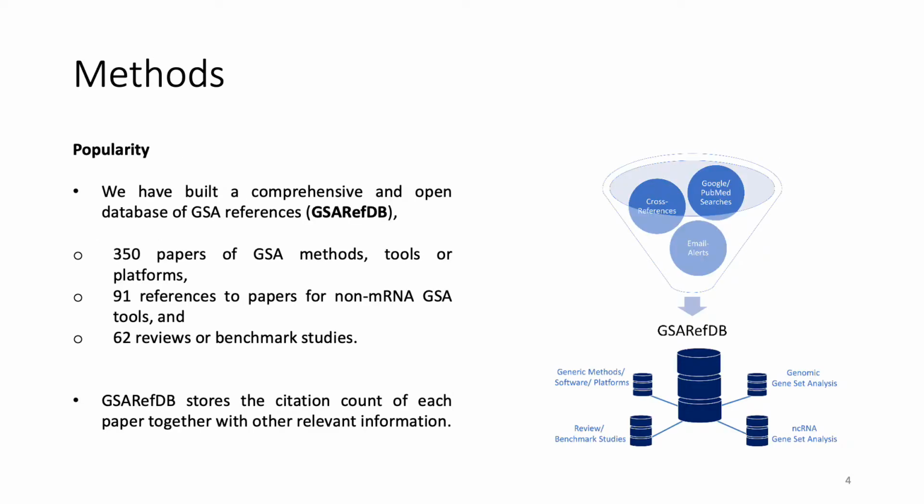For popularity, we have constructed a database of GSA references we call GSA-RefDB, which is a compendium of 350 papers of GSA methods, 91 references to papers for non-mRNA GSA tools, and 62 reviews or benchmarking studies. Amongst other information, GSA-RefDB also stores citation count of each manuscript that is the basis of popularity.